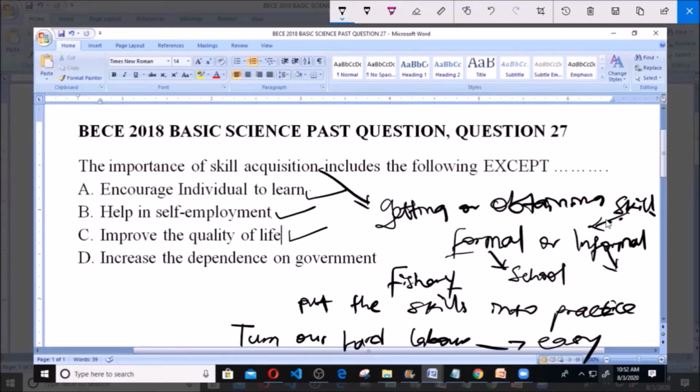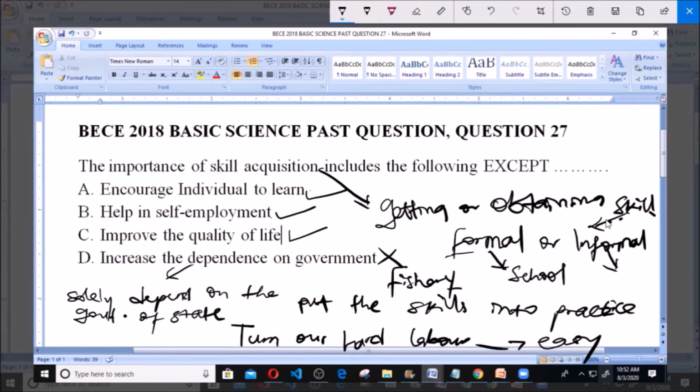Then D here says, increase the dependence on the government. Now skill acquisition will not increase the dependence on the government. It's not an importance. This simply means that you solely depend on the government of the state, which is not an importance of skill acquisition, because one who depends on the government will not employ himself. The person will be waiting for a white collar job from the government. The person won't apply the skills he learned.